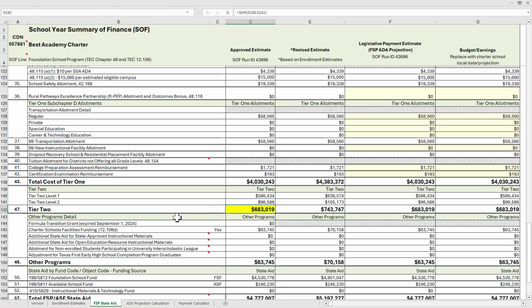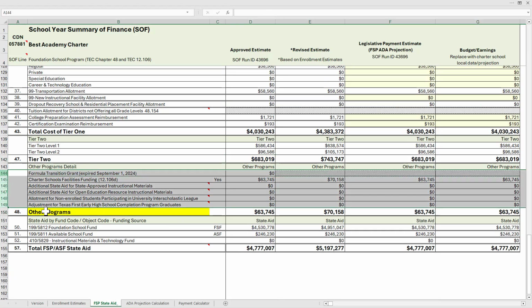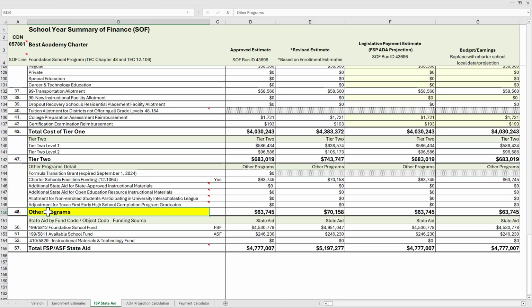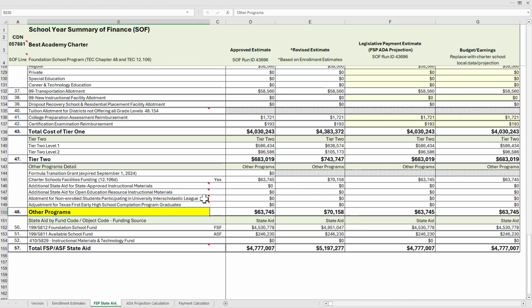Then finally, you will see a section for other programs, and the detail is here for any of the other programs that are part of the Foundation School program. To get more information about these allotments, you can hover over the information here through that feature, or simply go to the version tab.